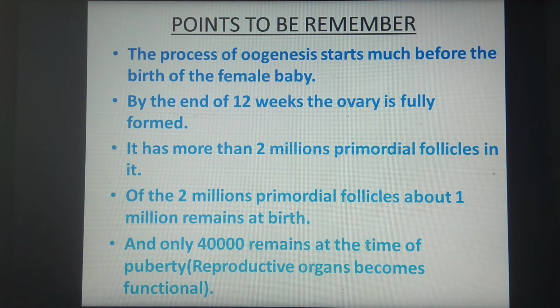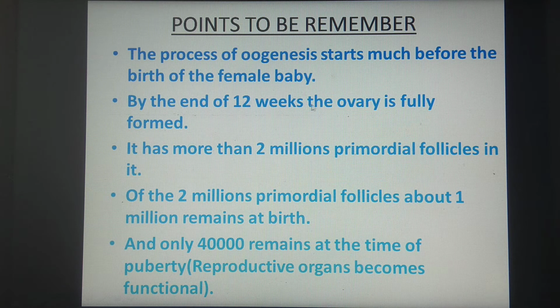So what are the points which are important from the examination point of view, which can be asked under MCQ or answer in one sentence. Under this, the first one, the process of oogenesis. What is oogenesis? It is the process of ovum formation. It starts much before the birth of the female baby. So before birth only, the process of oogenesis starts in the female.